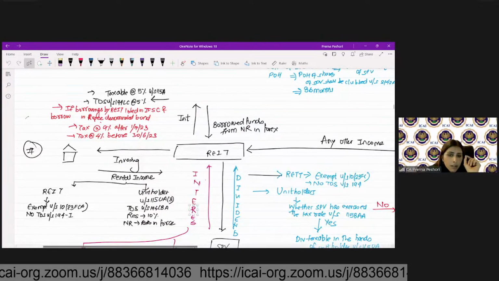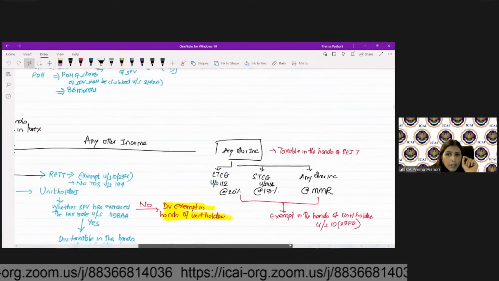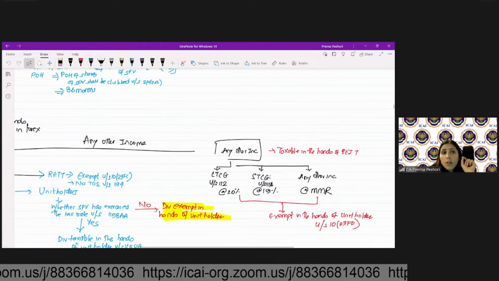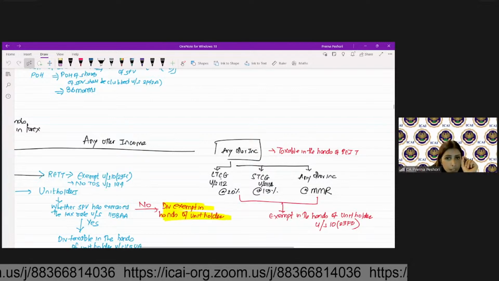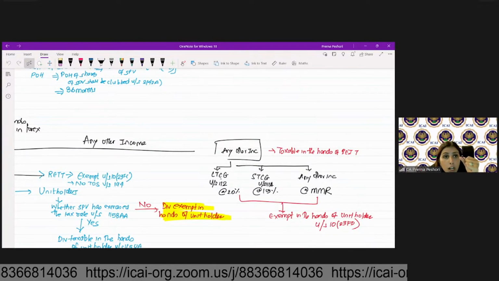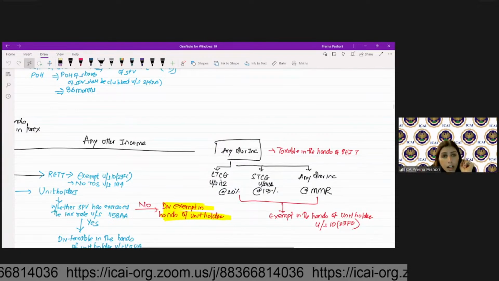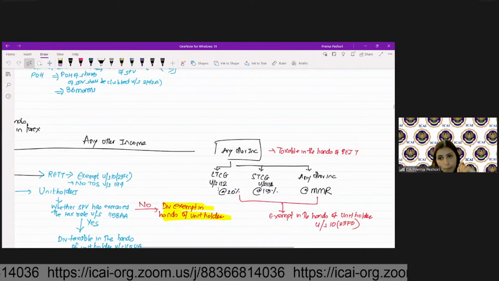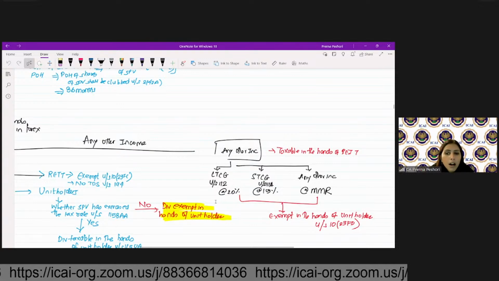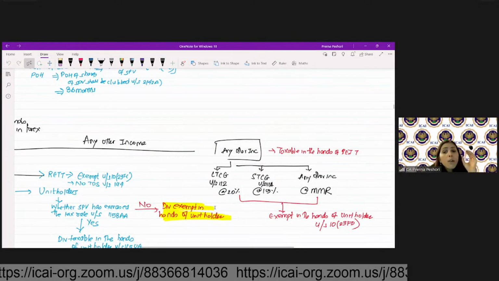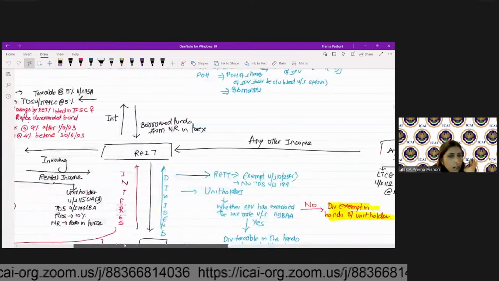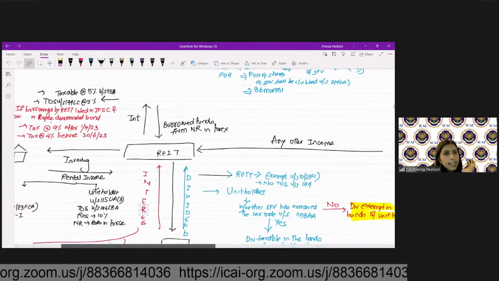Any other income which is earned by REIT, if it is, let's say, LTCG under 112 on the sale of capital asset, it will be at 20%. It will be taxable in the hands of REIT. STCG on the sale of shares under 111A, it will be at 15%, and any other income beyond this will be at MMR. And any other income will be exempt in the hands of the unit holder. Are we clear? Yes.